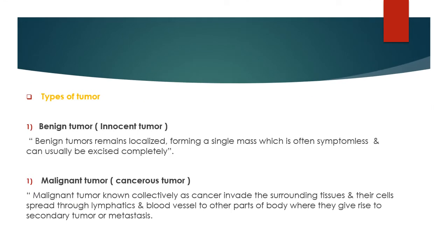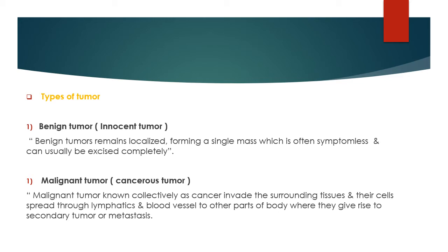Types of tumor. The two main important types of tumor: the first one is a benign tumor and the second one is a malignant tumor. Benign tumors are also known as innocent tumors because of their peculiarity. Malignant tumors are always cancerous tumors. Benign tumors remain localized, forming a single mass which is often symptomless and can usually be excised completely.